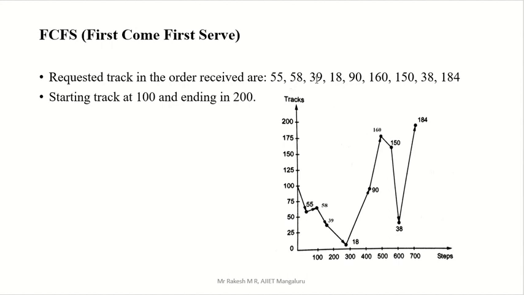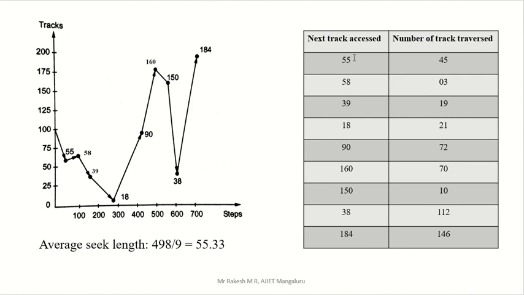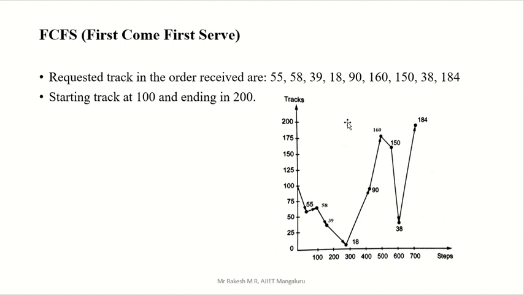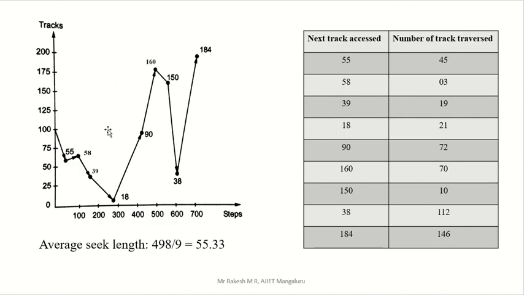So here we considered FCFS, so whichever came first, that we have to serve. So write this here. You can look at the graph and then write here. Okay, don't look at this first. Without a graph also you can write, no problem. So here, according to this, we have to write this. Then 55, right? The first number is 55. What is the beginning number? We started from 100. So 100 is the initial number, default.